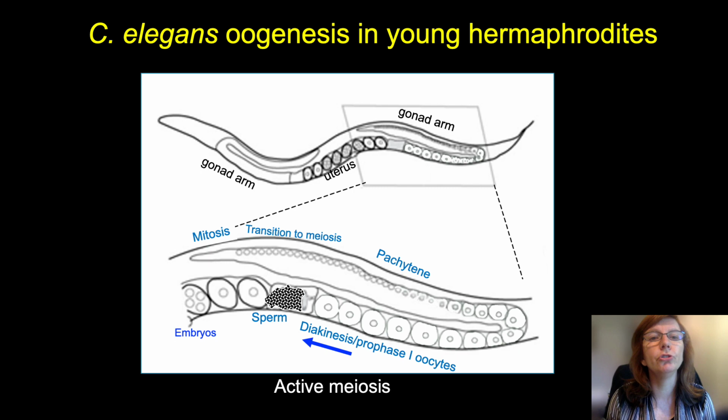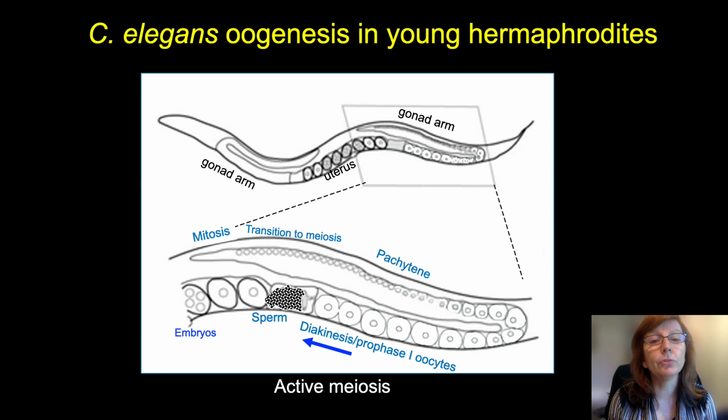I need to introduce you to the anatomy of the C. elegans germline. So at the top of the cartoon, I'm showing you the 2 U-shaped gonad arms that meet in the common uterus in the center of the worm, where the embryos are found. If we zoom in on one of those gonad arms, you can see at the top left, in blue, it's labeled mitosis. This is the distal end of that gonad arm and a self-renewing population of germ cell precursors. Those cells fairly rapidly transition into meiosis, and then are found in pachytene until they round the bend of the gonad arm, where they progress into diplotene and diakinesis of prophase 1.